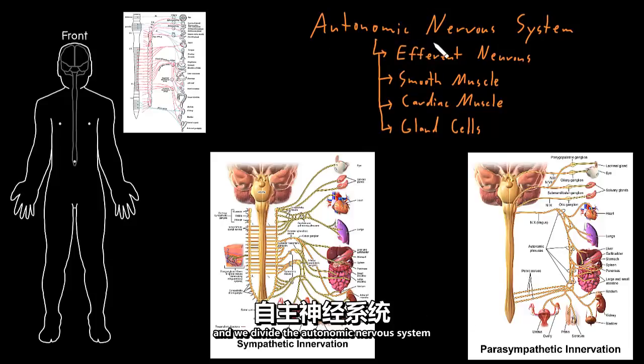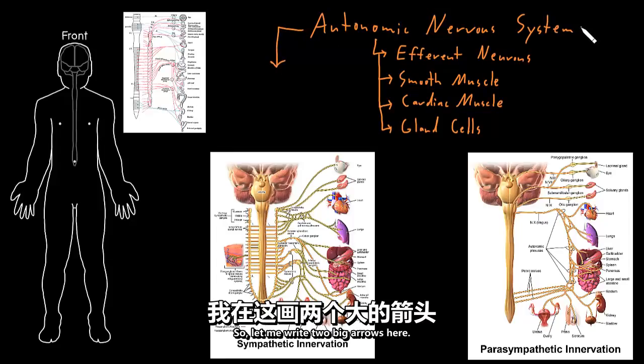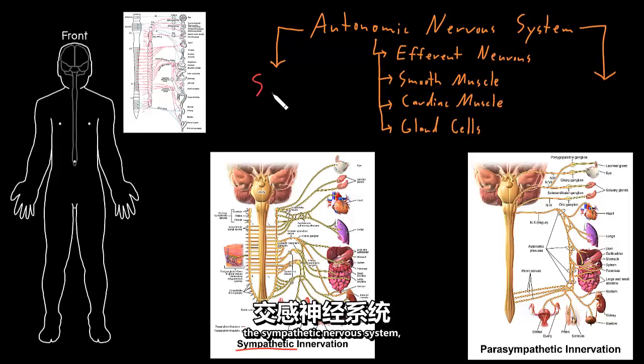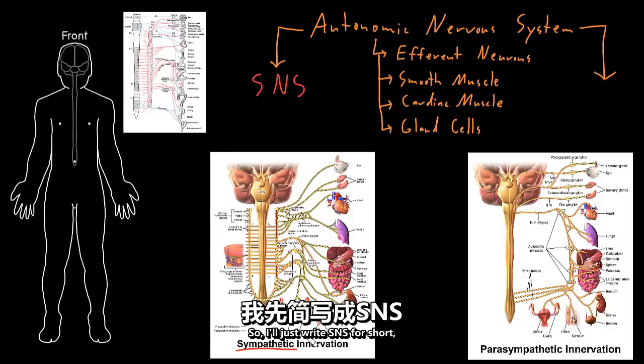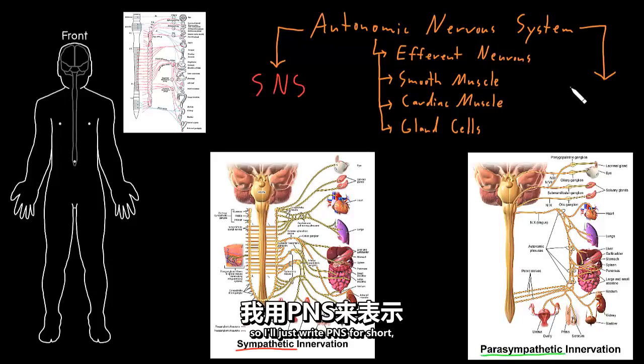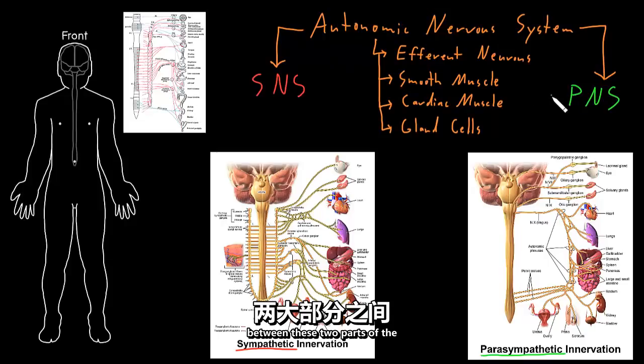And we divide the autonomic nervous system into two big subsystems. So let me write two big arrows here. And this part we call the sympathetic nervous system, which is the first big part of the autonomic nervous system. So I'll just write SNS for short for sympathetic nervous system. And this other big part we call the parasympathetic nervous system. Parasympathetic, so I'll just write PNS for short. And there are a number of big differences between these two parts of the autonomic nervous system that we can talk about in this kind of introductory talk.